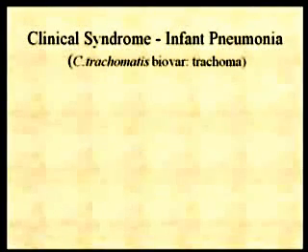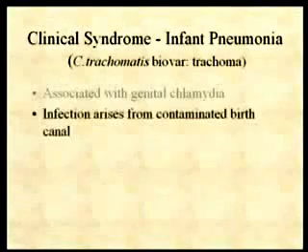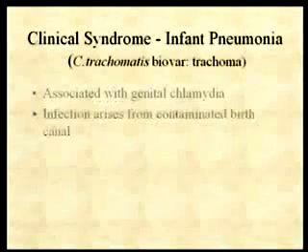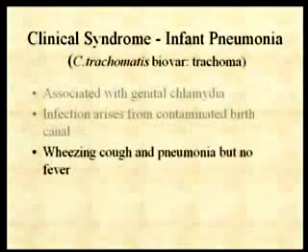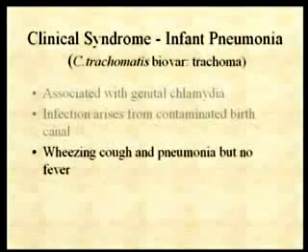This organism can also cause pneumonia in infants. It's the same thing: the genital chlamydia are doing this, and the child gets infected by being born through a contaminated birth canal. What you see in this one is a wheezing cough and pneumonia, but typically there's no fever associated with it.